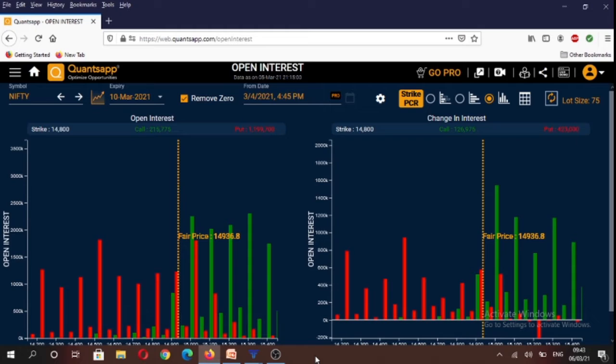If we analyze the open interest data, you will see that the highest amount of calls have been written at the 15,000 strike and the highest amount of puts have been written at the 14,500 strike. So it gives us a broad range of 500 points for the index. And if you were to see what happened on Friday, the highest amount of calls were written at the 15,000 strike, and again the puts were written at the 14,500 strike.